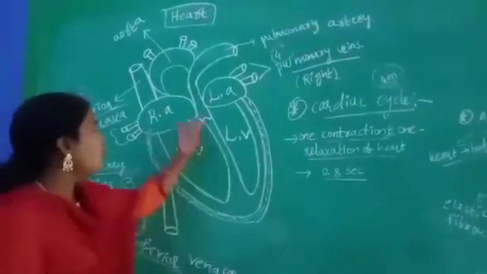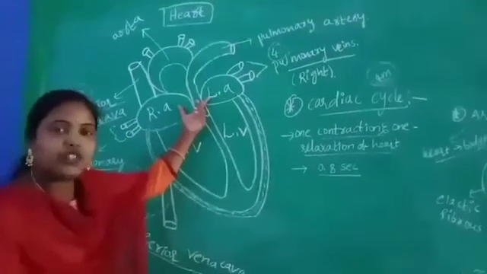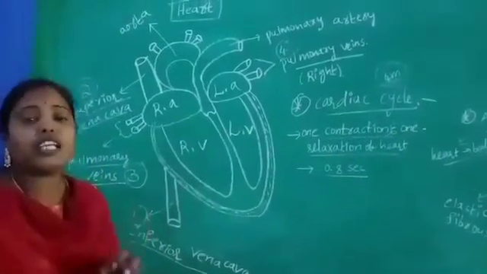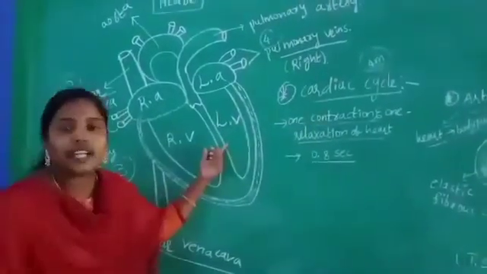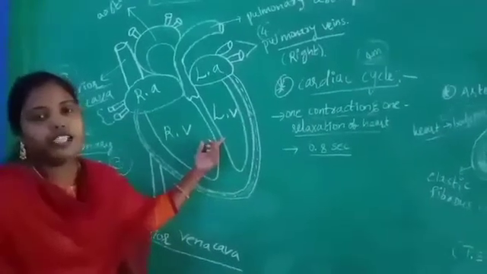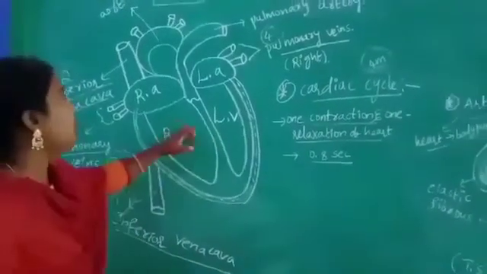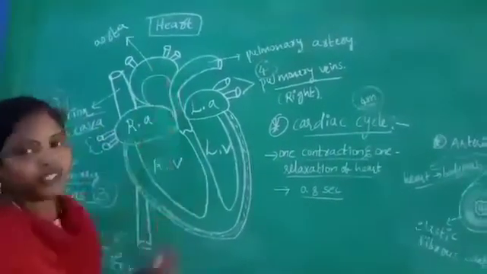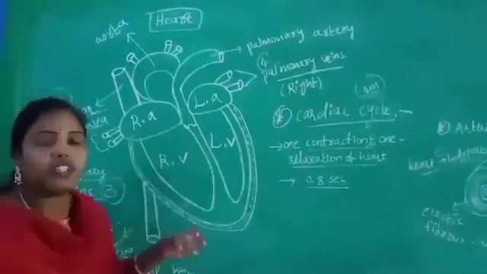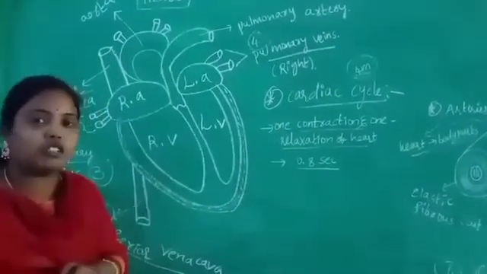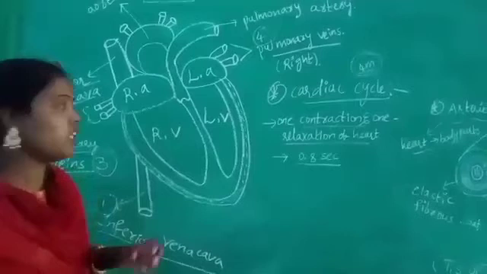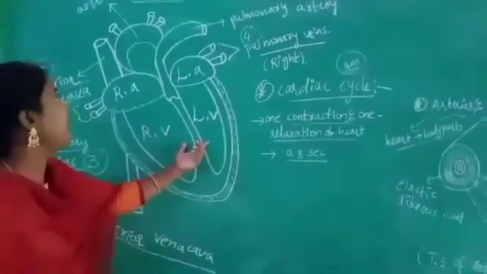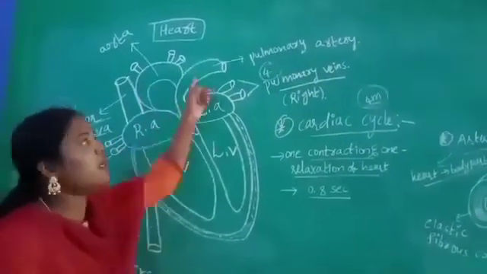Now these atria are in a relaxed state and the ventricles are filled with blood. When the ventricles are filled with blood, they will start contraction and send the blood into the aorta and pulmonary artery. When the ventricles start contraction, they forcibly pump the blood into the aorta and pulmonary artery.